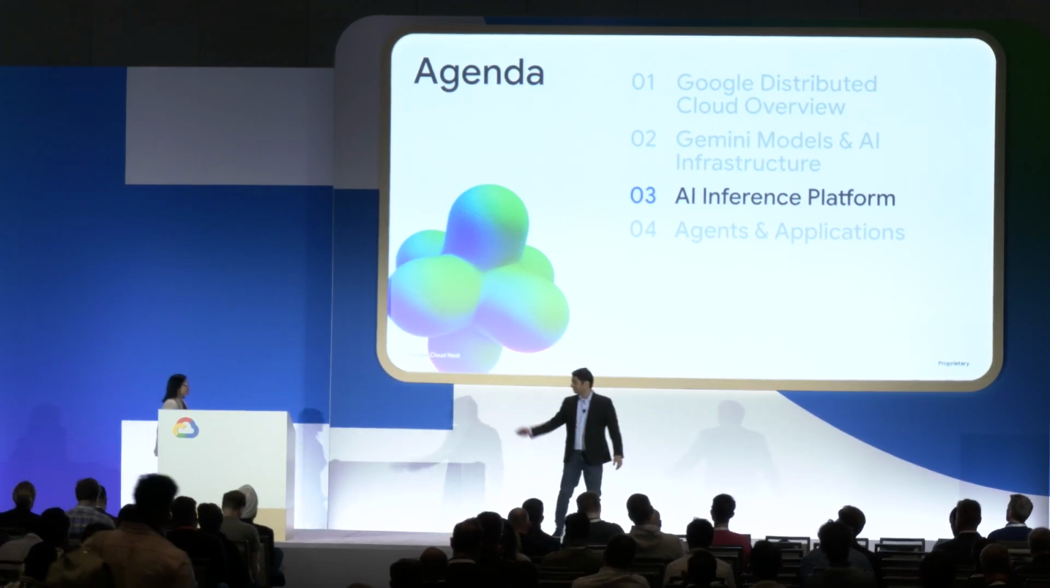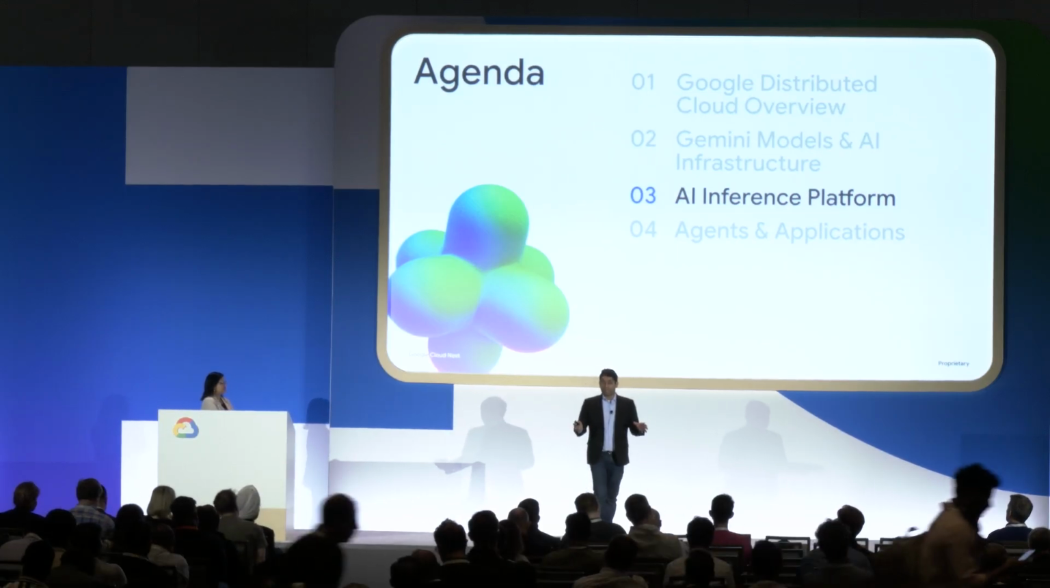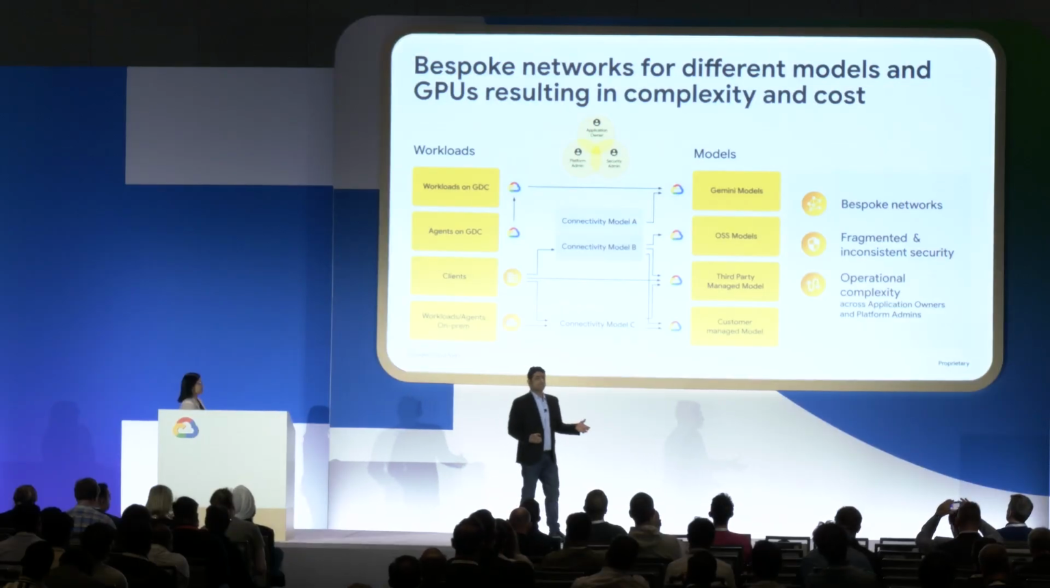So we talked a lot about AI infrastructure and models, and now I want to talk about additional innovations on the AI inferencing platform. So what is the problem here?